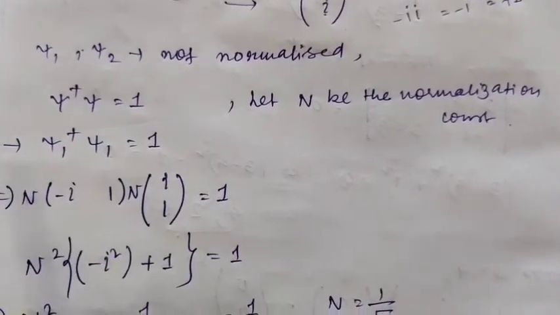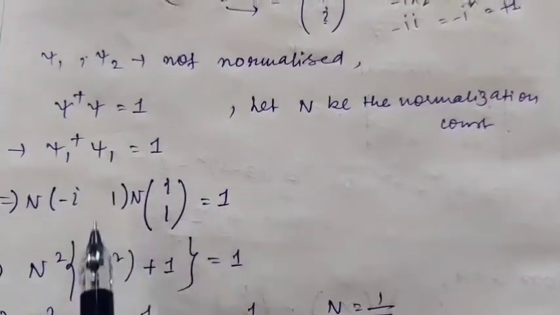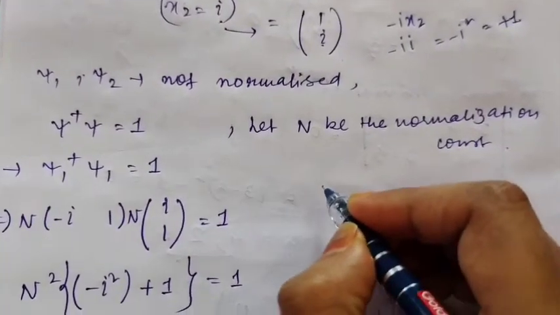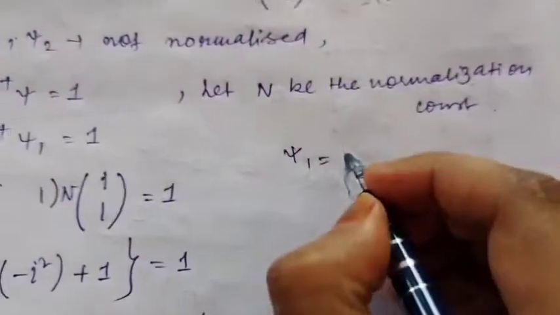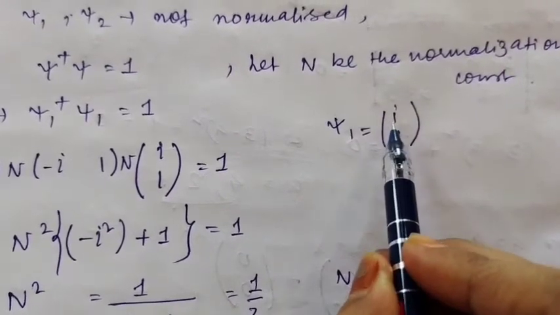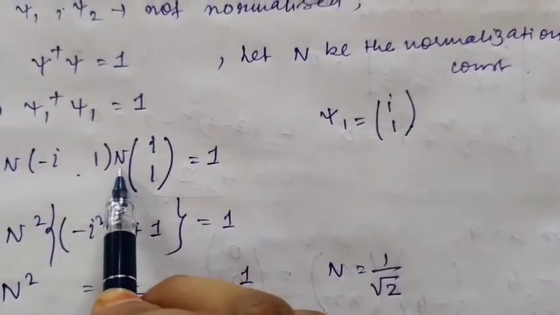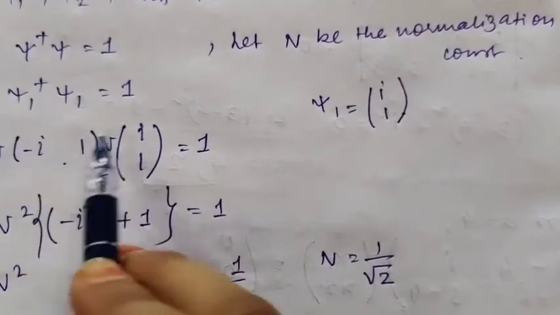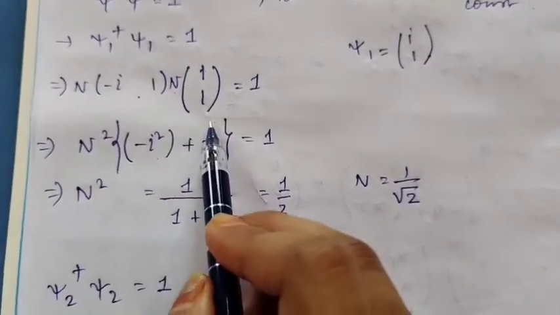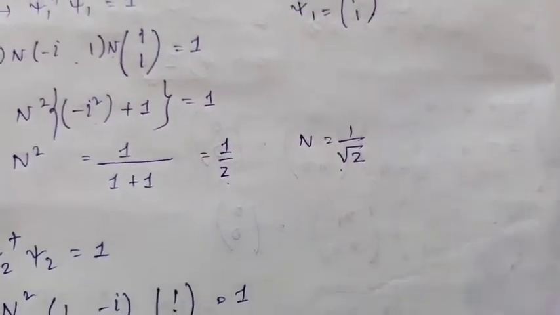Psi dagger psi equals 1. Let n be the normalization constant. Okay, so you see psi 1 dagger. We got psi 1 equal to (i, 1). If you take the dagger of it, i will become minus i, the complex conjugate, then you take the transpose, so the column will be converted into row. So (minus i, 1) times (i, 1), with n square: minus i into i, that is minus i square, plus 1. Minus i square is 1, so 1 plus 1 is 2. So the normalization constant we are getting is 1 by root 2.